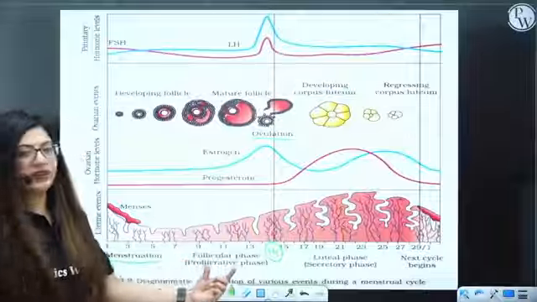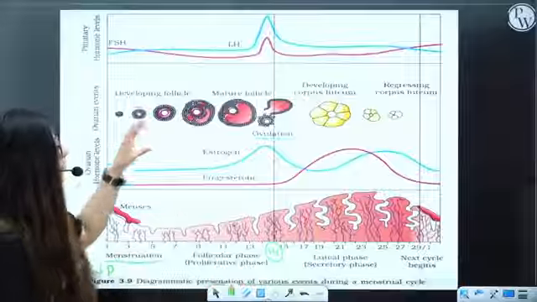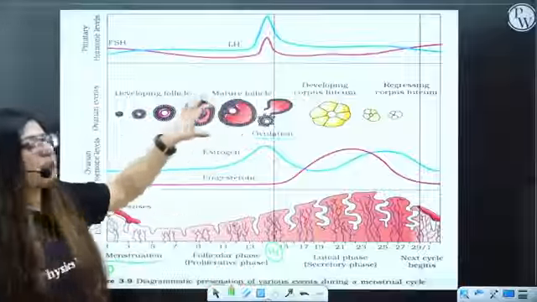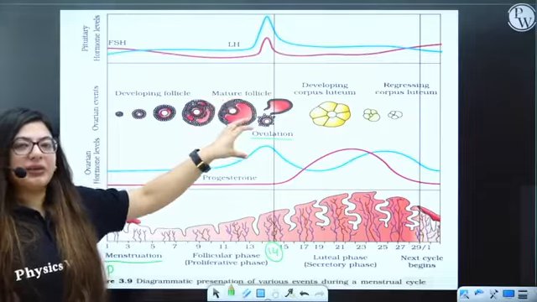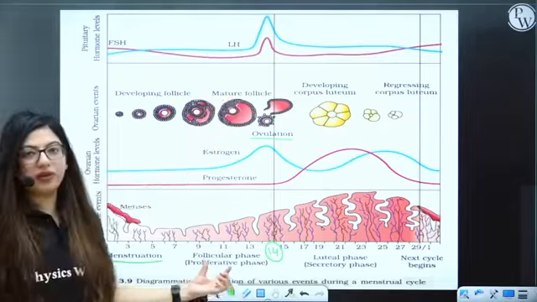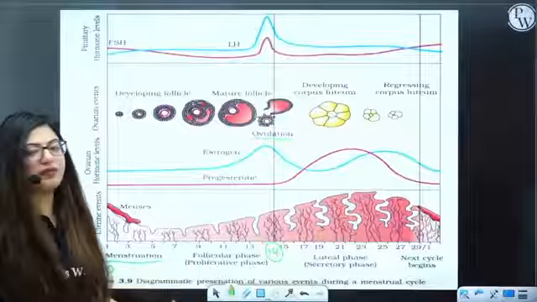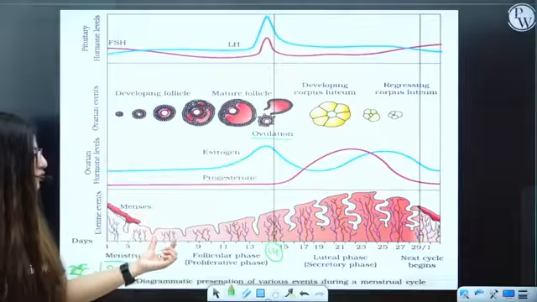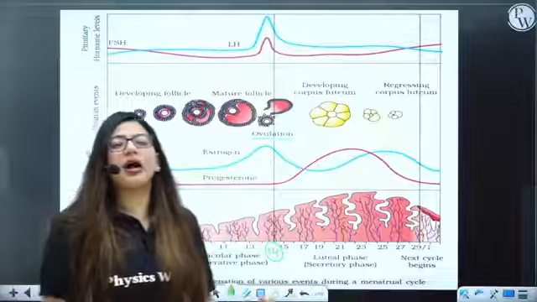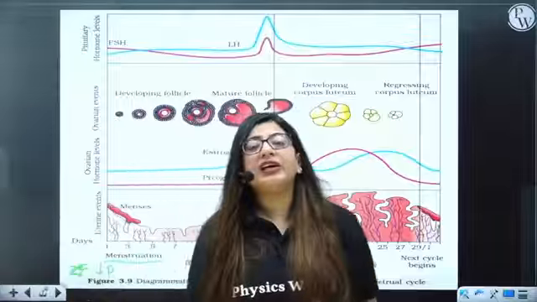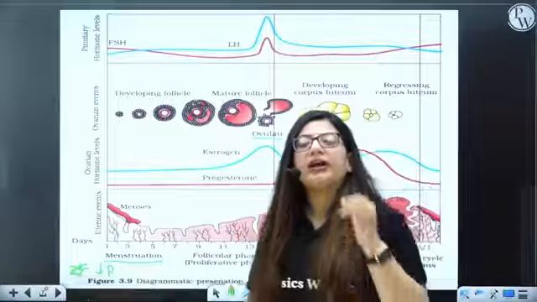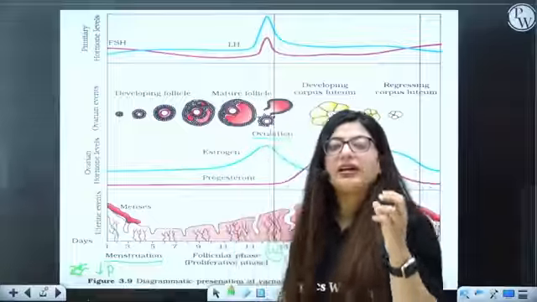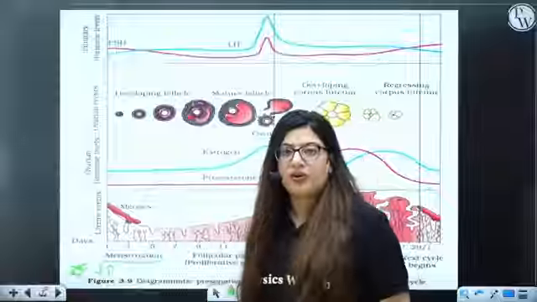Right? Now, in between 5th and 14th day, we call this phase the follicular phase. Why do you call it a follicular phase? Because the most development has taken place here. The most development of ovarian follicle has taken place here. That's why you call it a follicular phase. Now, why do you call it a proliferative phase? Because there is high level of estrogen, and estrogen will now increase the number of endometrium cells. It will tell endometrium, please divide. When the cells divide, they are now getting ready for progesterone, right?